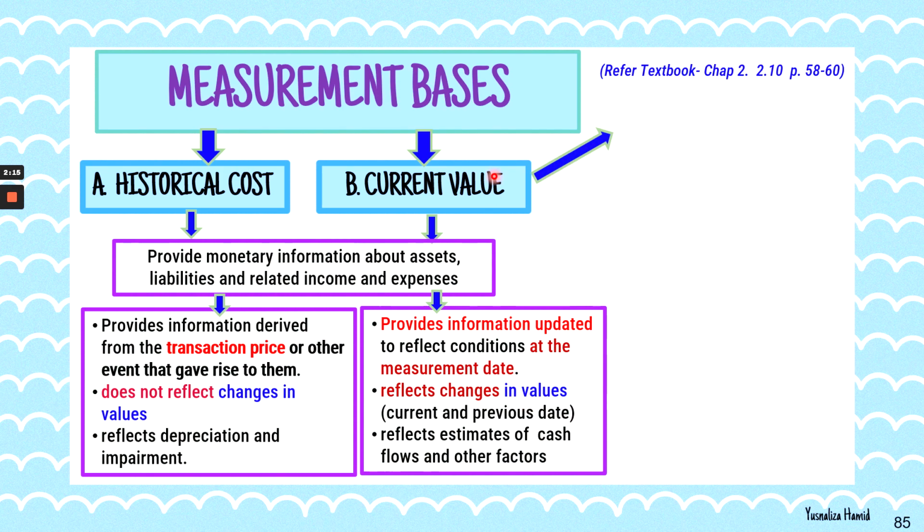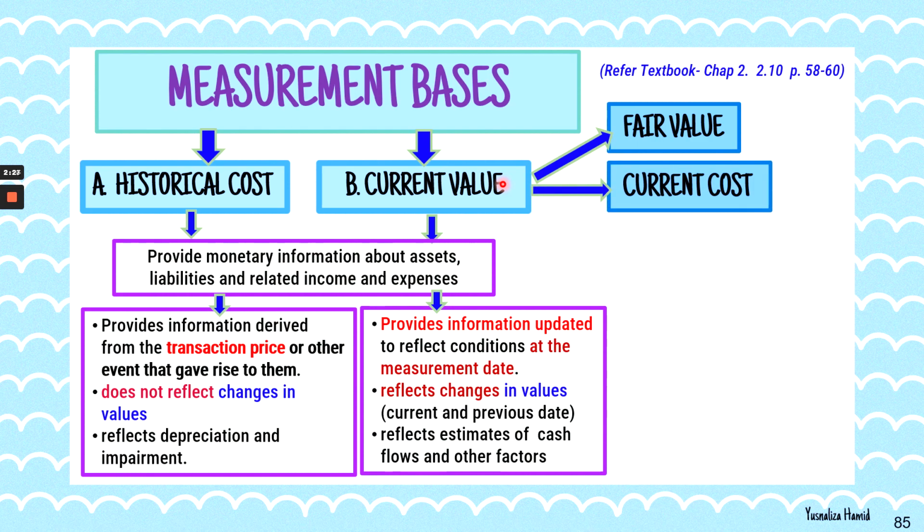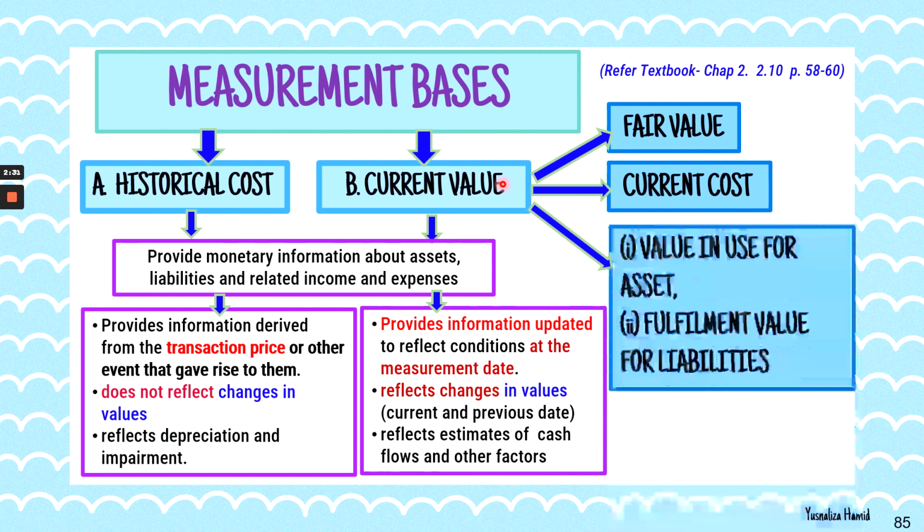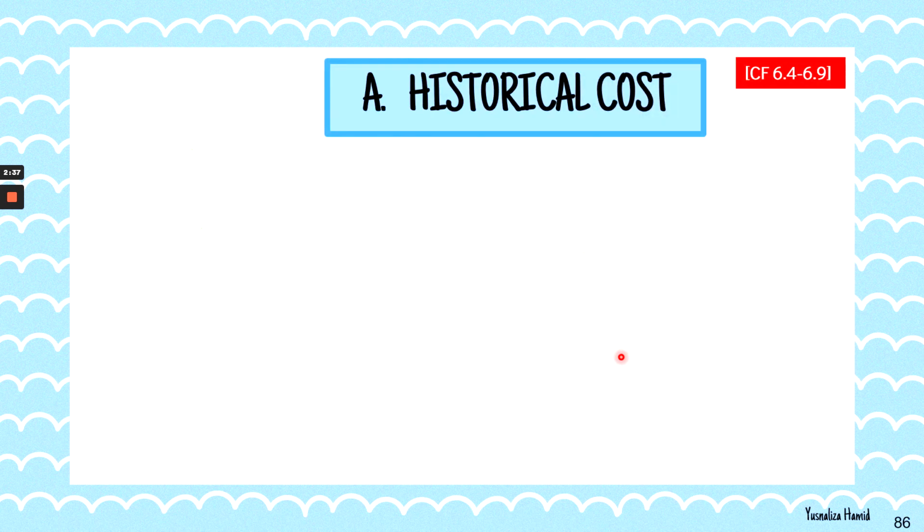Under current value measurement basis, there are three options. The first one is fair value. I think most of you are familiar with the term fair value. The second one is current costs. And the last one is value in use for asset and fulfillment value for liabilities.